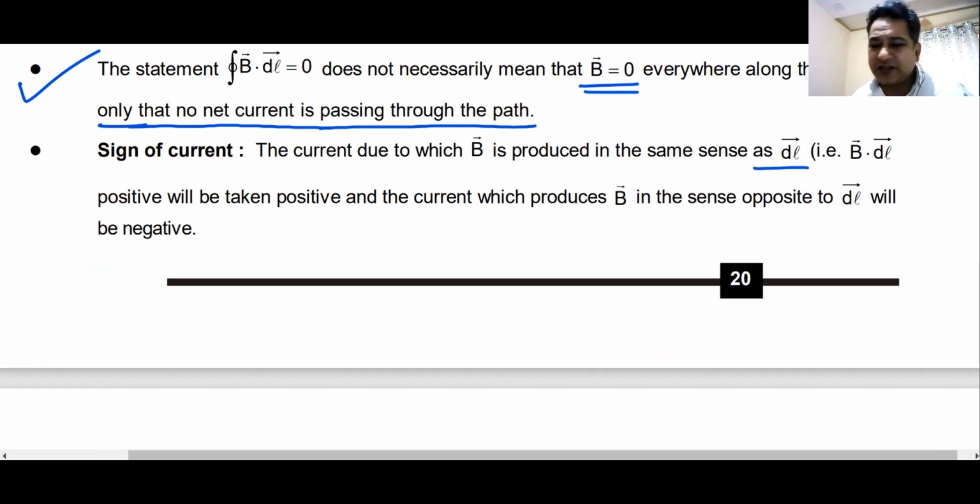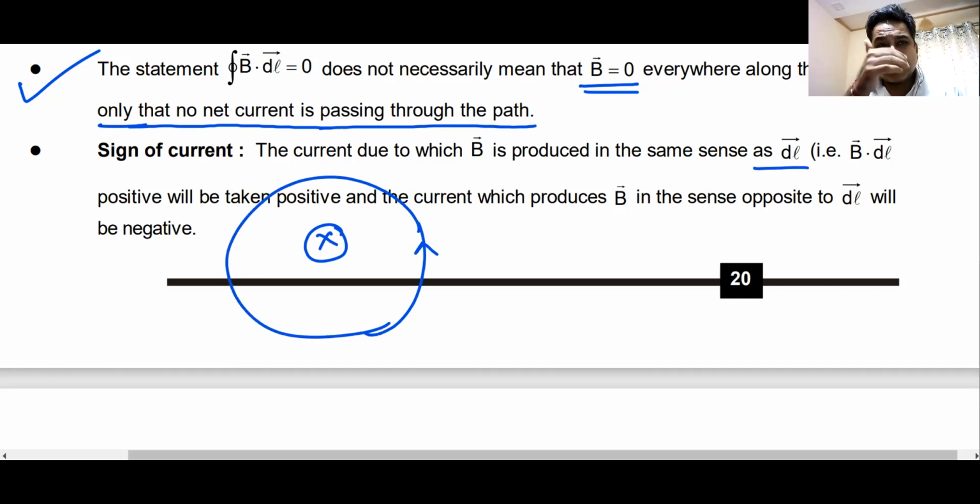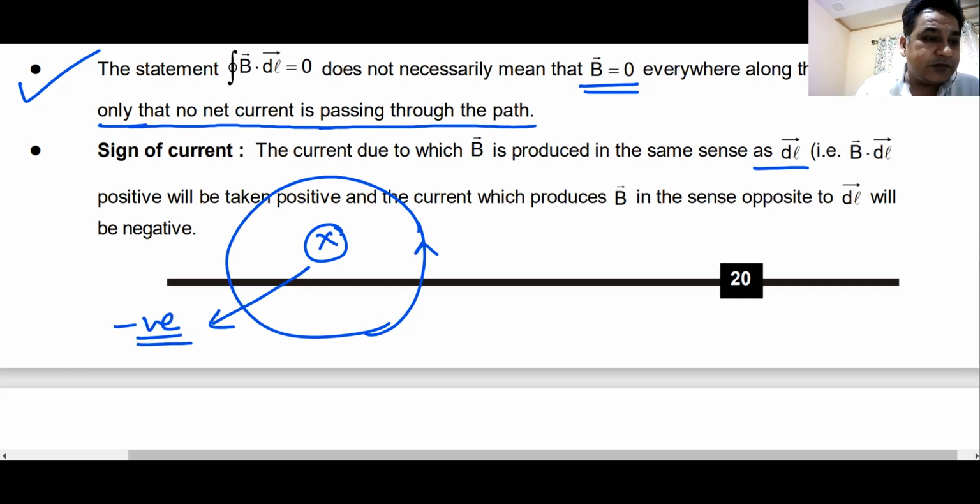So that is how you take it. I hope you understand it, right? For example, if current is going like this and you are moving anti-clockwise, outward currents are positive, inward currents are negative. So in this case, your inward current will be taken as negative. Am I clear with this concept of the direction of current?